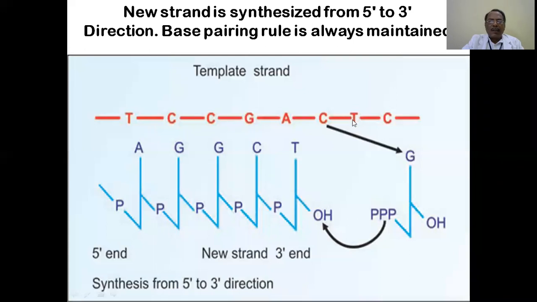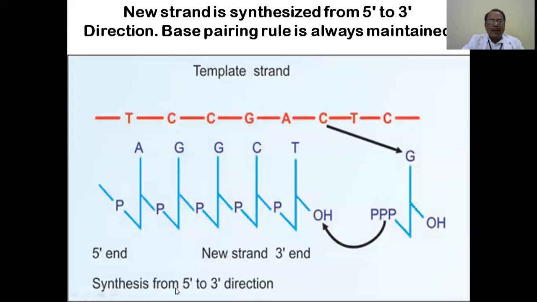The most important thing is that the nucleotide that comes here obeys the base pair rule. When thymine is here, it always invites adenine. When guanine is there, it always invites cytosine. That is how, one by one, thymine to adenine, cytosine to guanine, they are linked together by phosphodiester bonds. And this is done by the DNA polymerase.